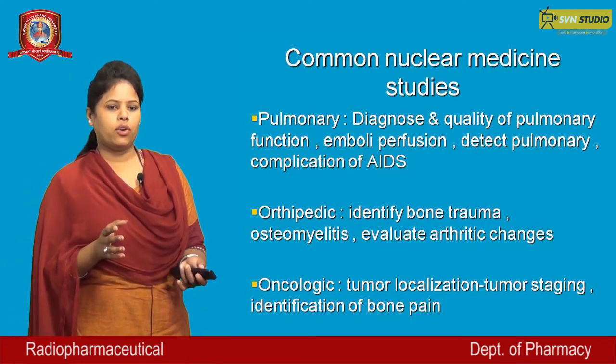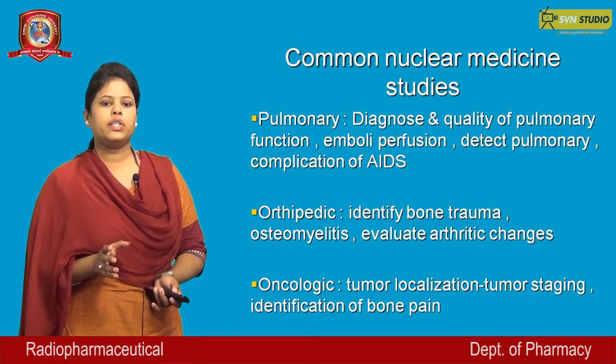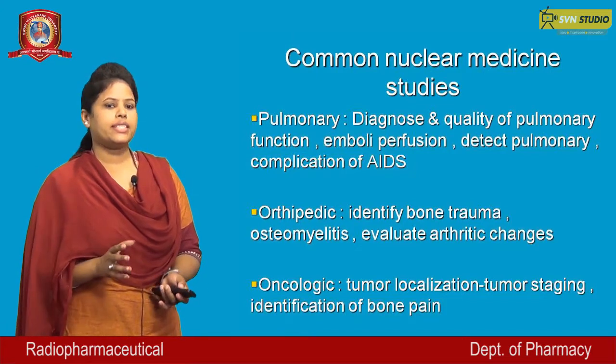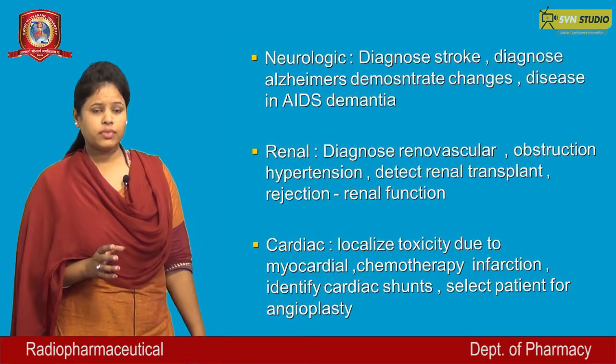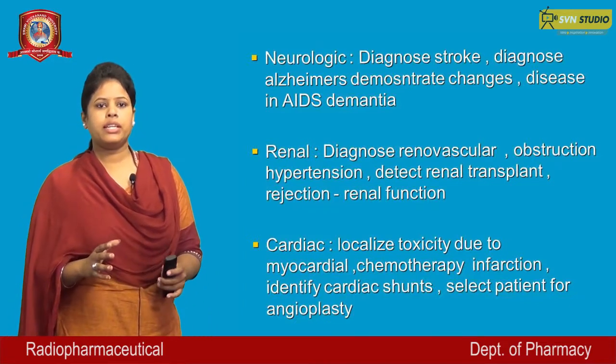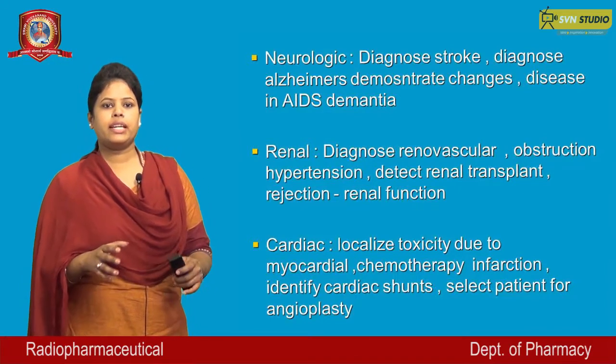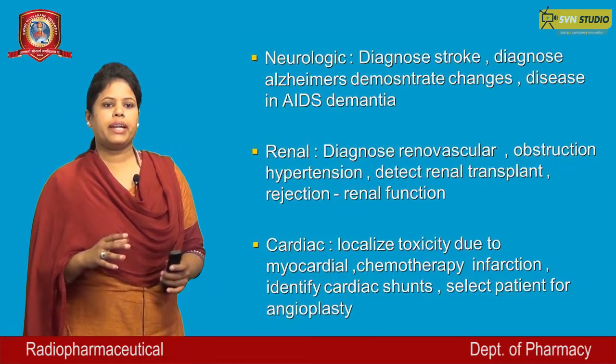Oncology studies include tumor localization, tumor staging, and identification of bone pain. Neurological studies involve diagnosing stroke disease, Alzheimer's, and demonstrating changes in disease such as dementia.